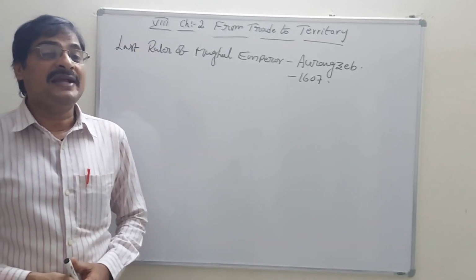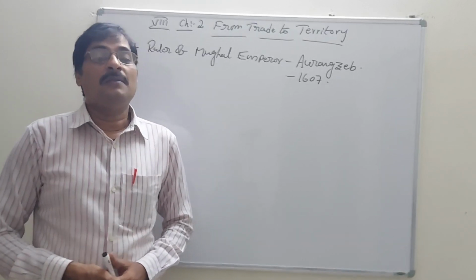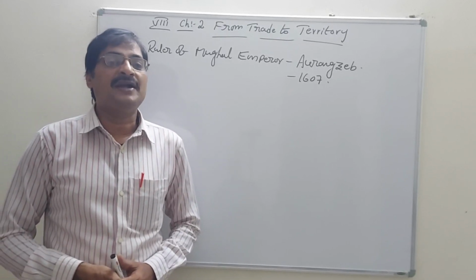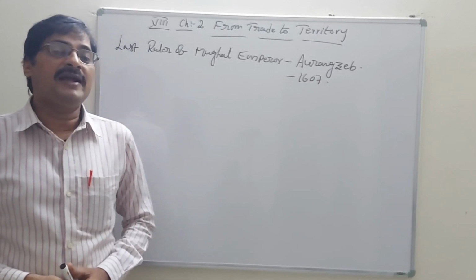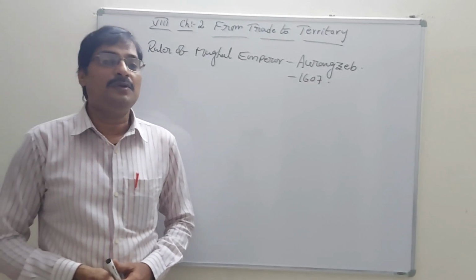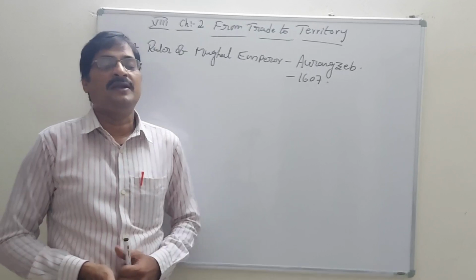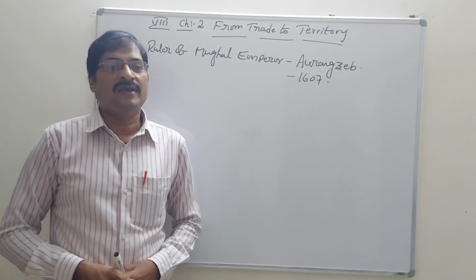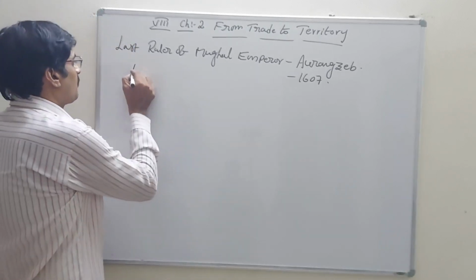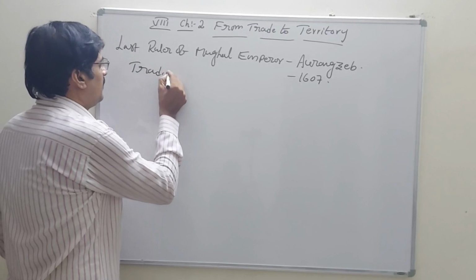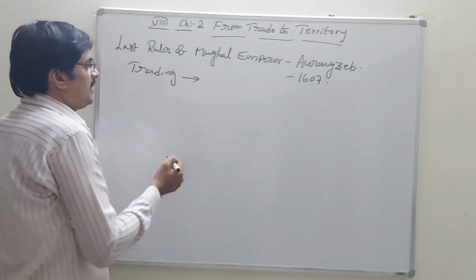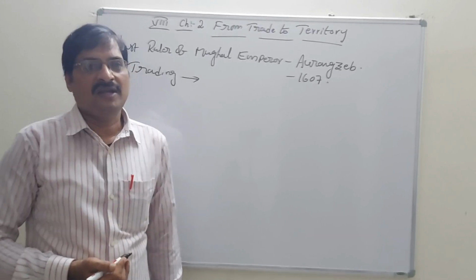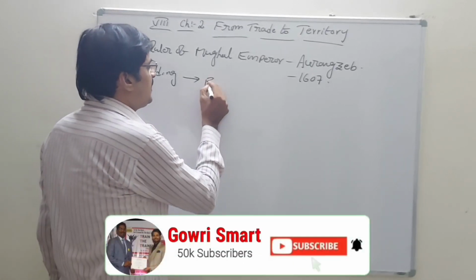So, attracted by this, people came from various countries to do some kind of tradings. Likewise, the England people also first came to our India to do some tradings in the year 1607. They came under one name, the East India Company.